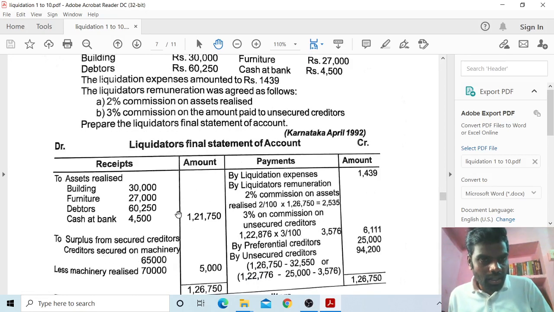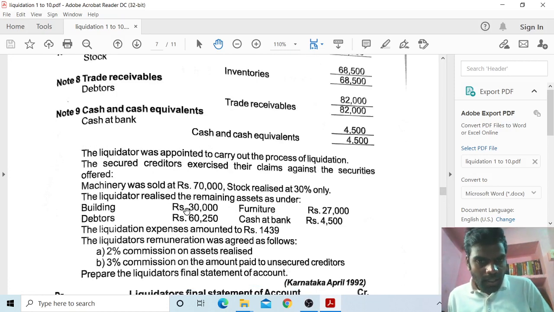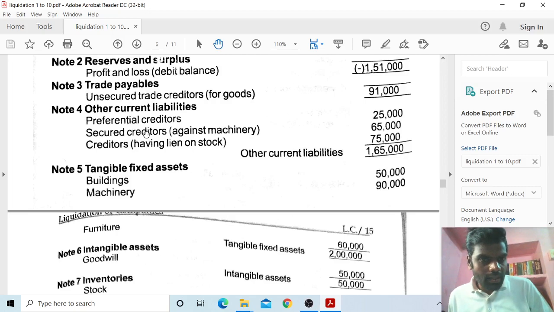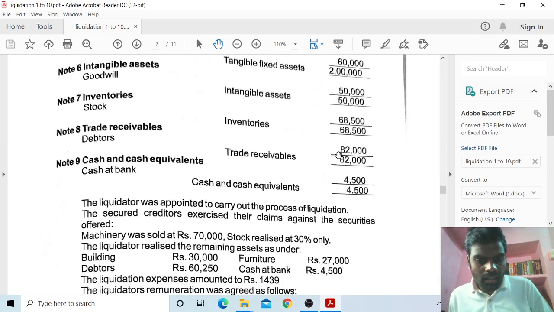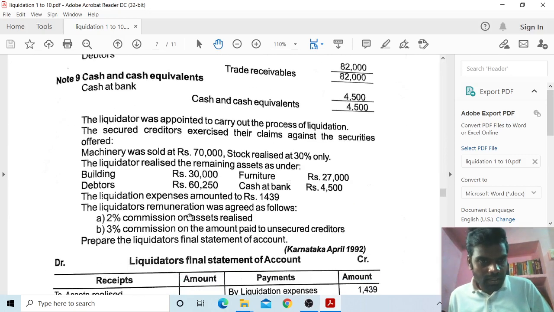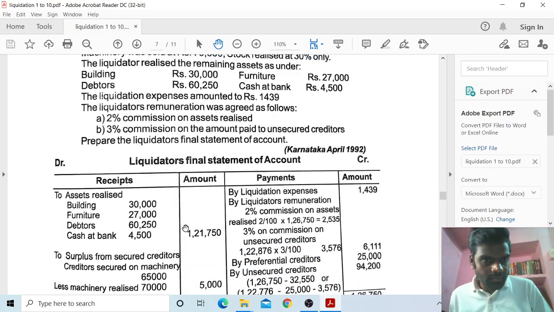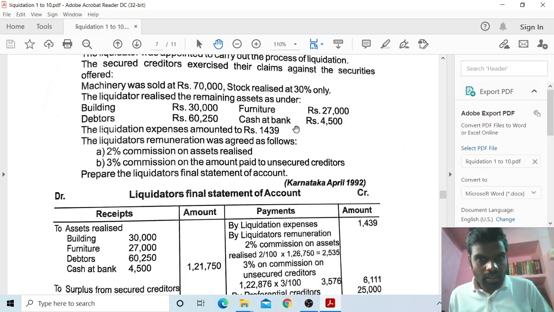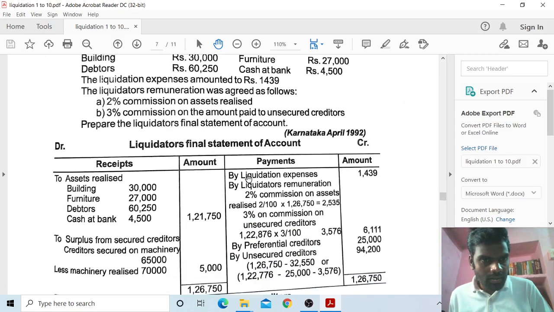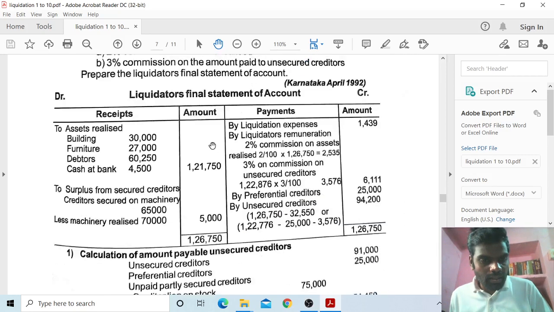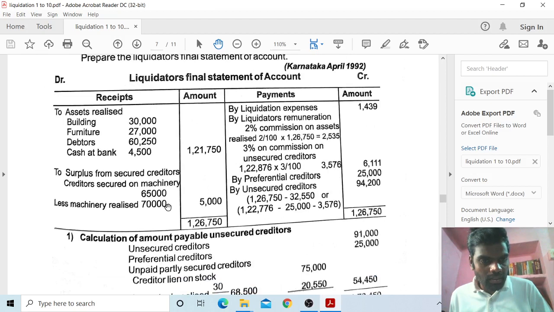Secured creditors on machinery is 65,000. The machinery realized value is 70,000. So 70,000 minus 65,000, 5,000 surplus from secured creditors. Now total both.